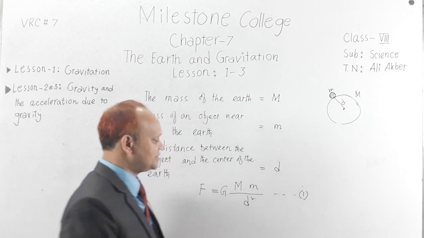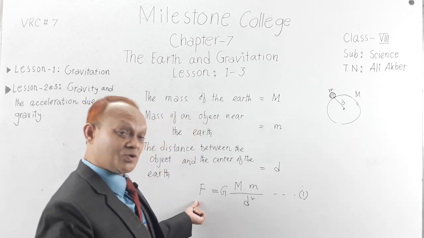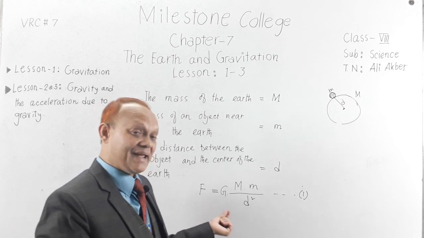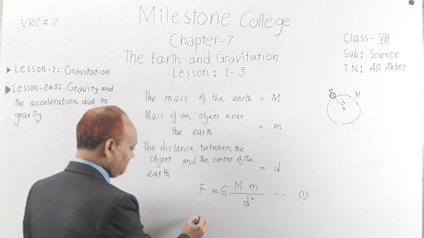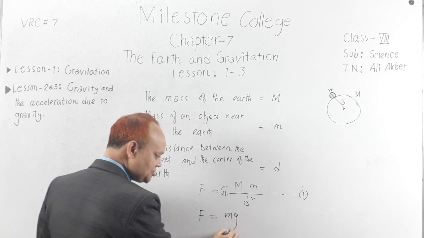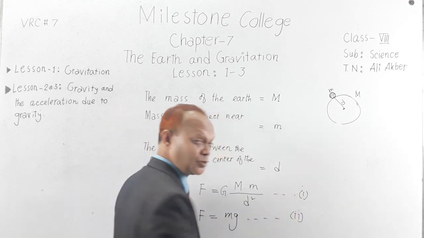My dear students, there is another relation between the attractive force F and acceleration, and the relation is F equal to mg. Think it is equation number 2.